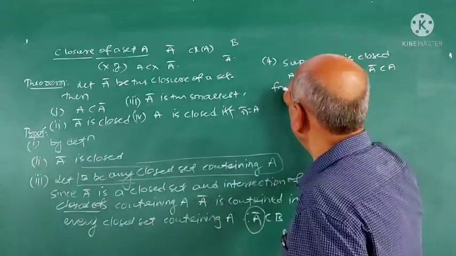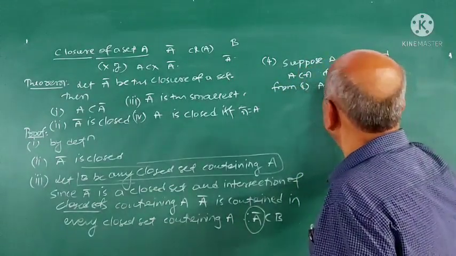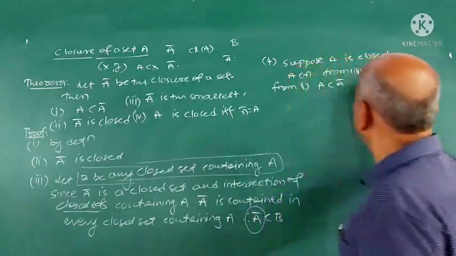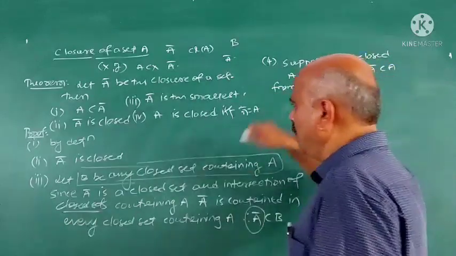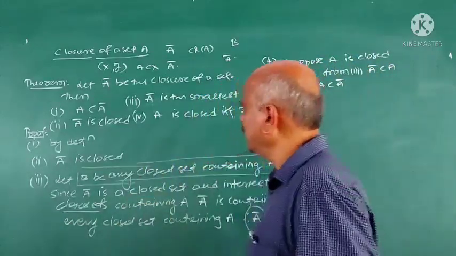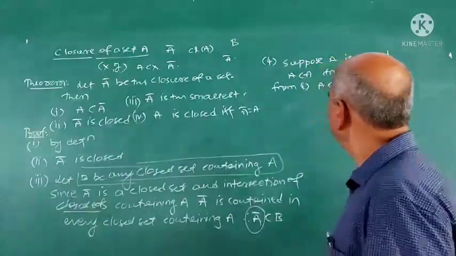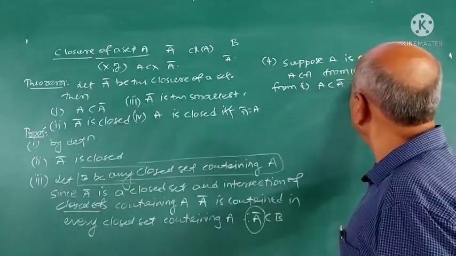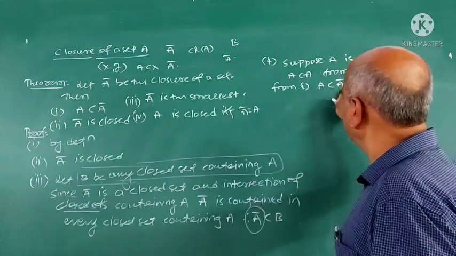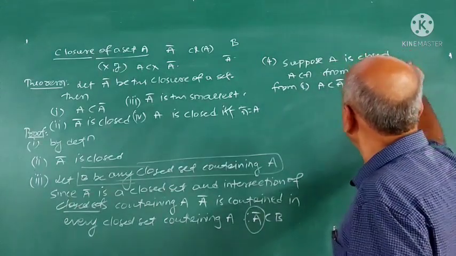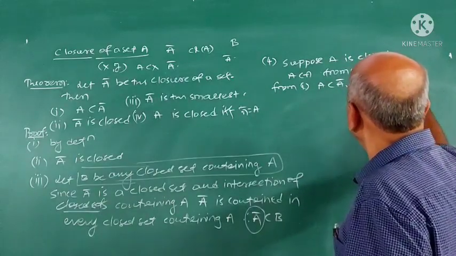But from 1, A is contained in A closure. From 3, A closure is contained in A because A is a closed set. What does 3 say? A closure is the smallest closed set containing A. Therefore, A closure is contained in A. And from 1, A is contained in A closure. Now, from these two, A is equal to A closure.